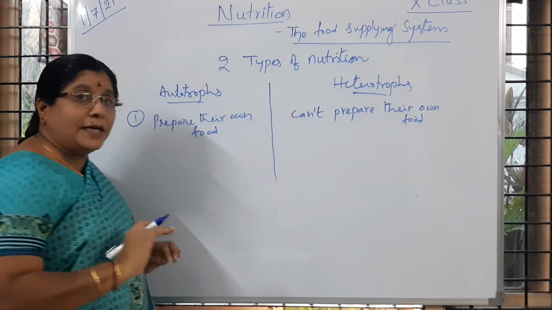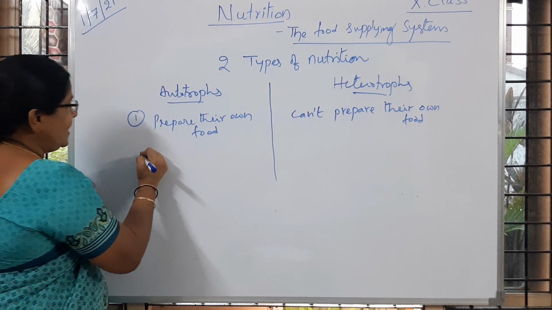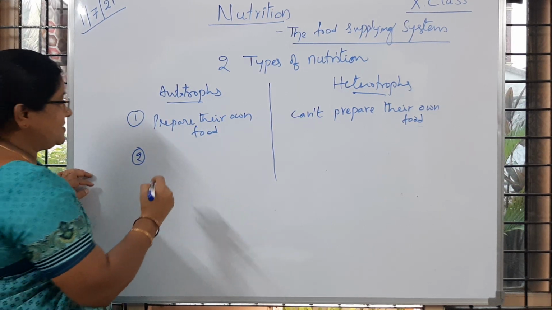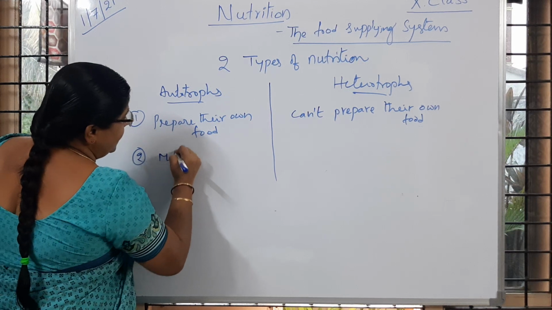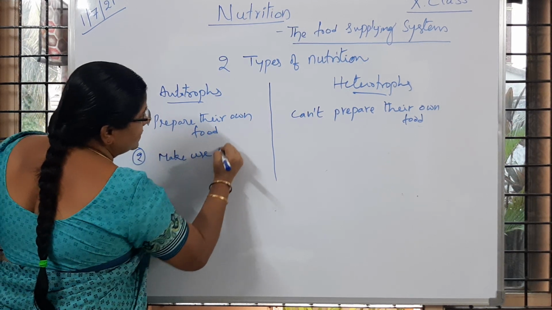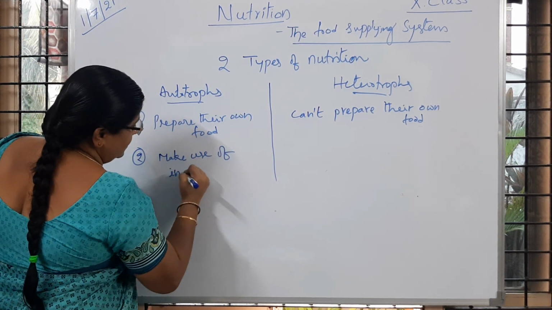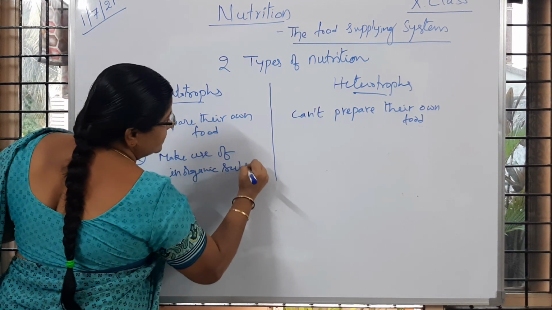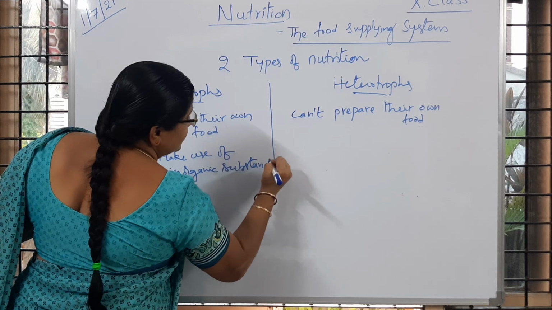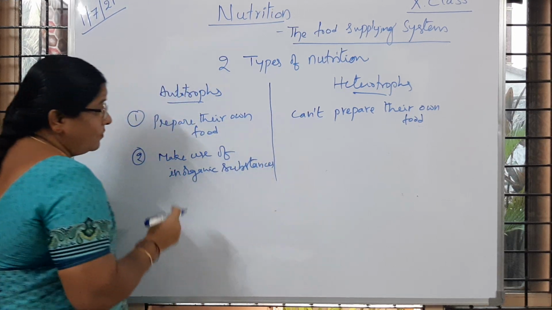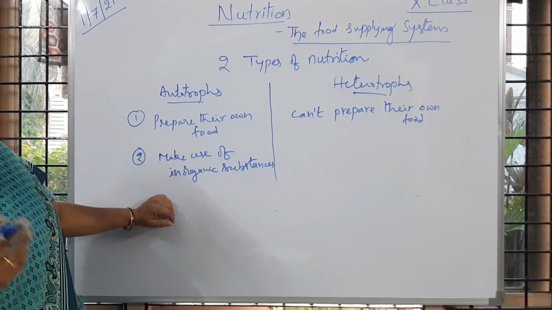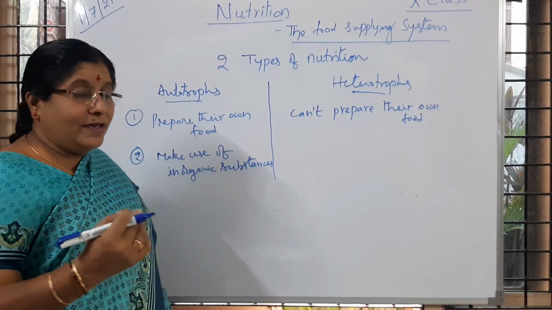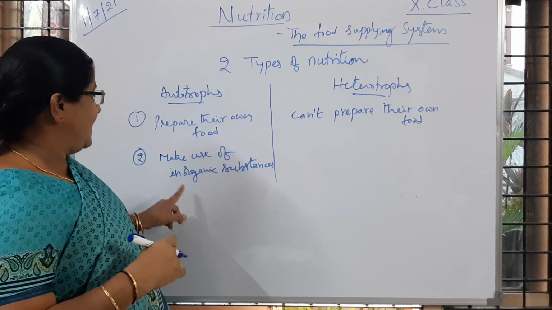So these heterotrophs cannot prepare their own food. Second one, they are making use of inorganic substances. What are these inorganic substances here? Simple substances like carbon dioxide and water. So they are going to be used up here.